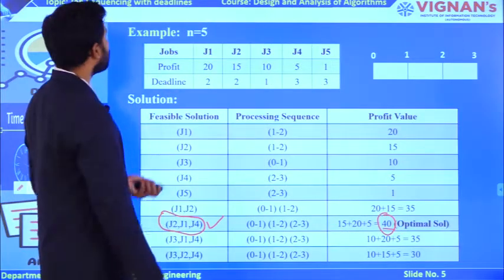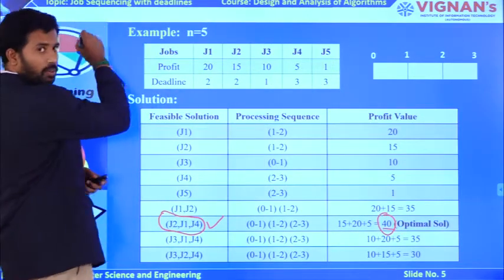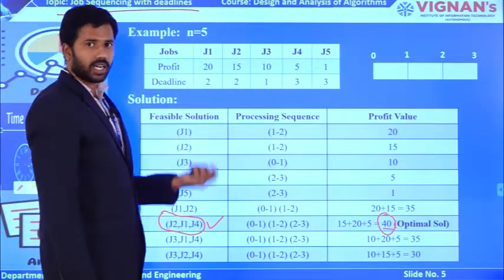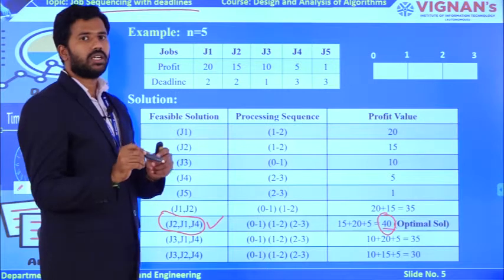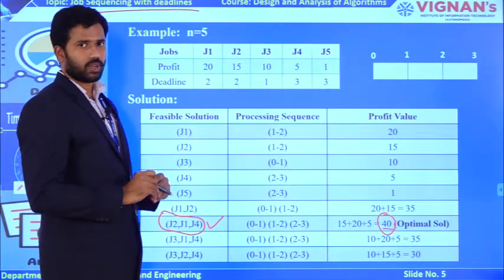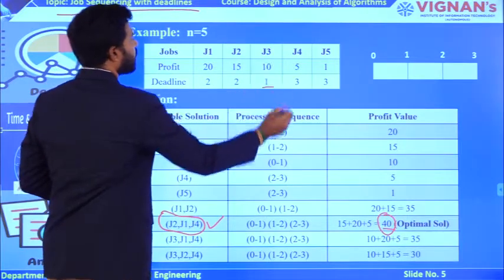Likewise, with the help of the greedy technique, you are finding the sequence of jobs which have deadlines. Deadline means you must complete that job within that time slot only. Okay, for example, J3 has a deadline of 1.